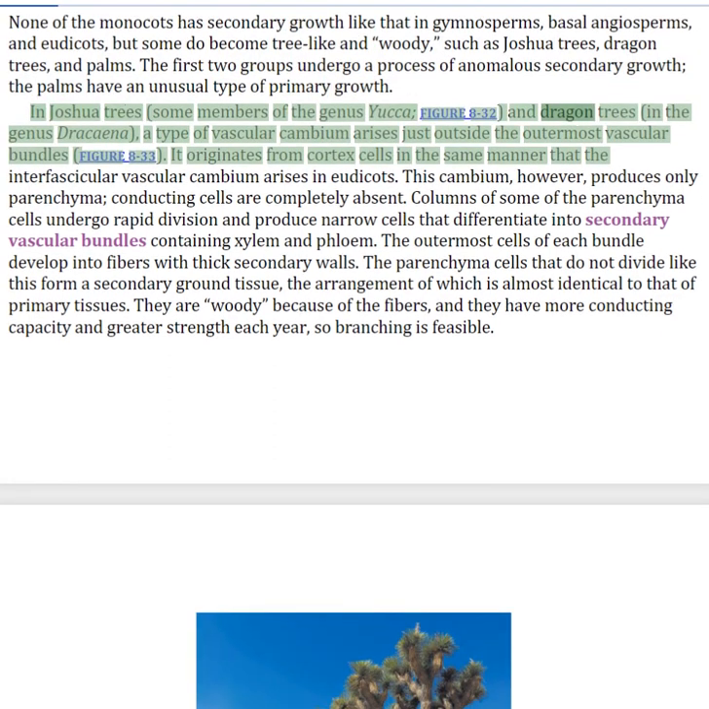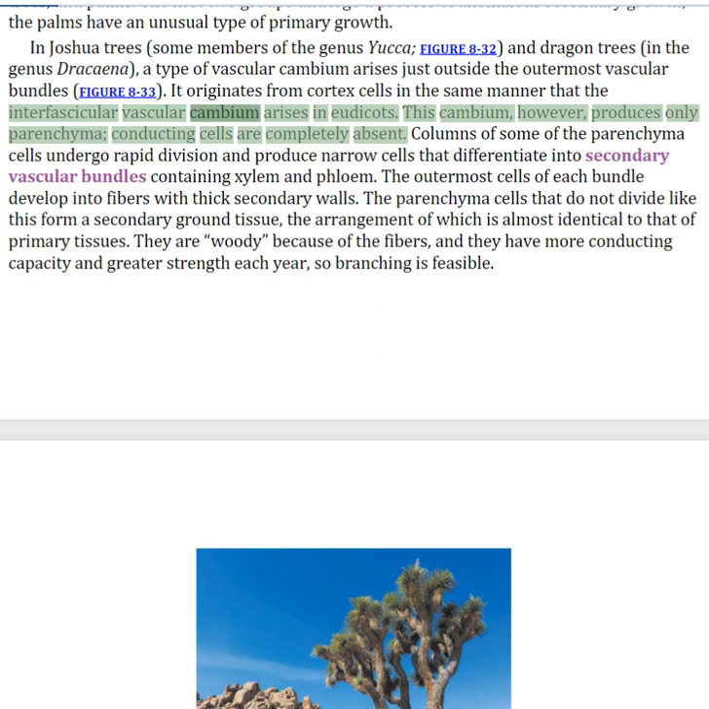In Joshua trees and dragon trees, a type of vascular cambium arises just outside the outermost vascular bundles. It originates from cortex cells in the same manner that the interfascicular vascular cambium arises in eudicots. This cambium, however, produces only parenchyma. Conducting cells are completely absent.